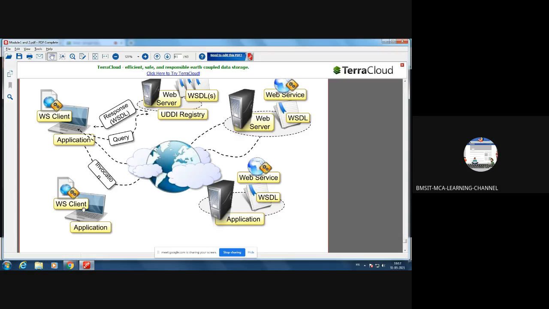From here there is a client who wants to avail some service. Through the network, it will try to contact the UDDI registry. It will check if the service that he wants is available. Then he can make a request. In turn, the UDDI registry will invoke the particular application which has registered the service, so that from there this client can get the service.